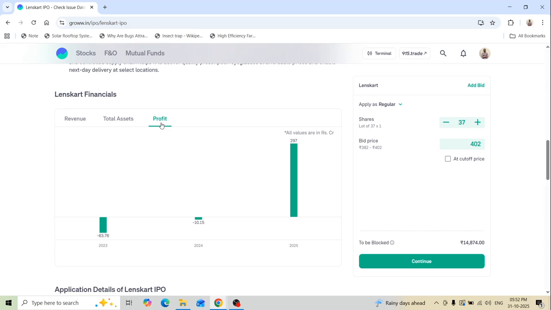As the company expands, its financials are improving and profits are becoming positive. Now they are entering the IPO to expand their factory for manufacturing spectacles and so on. So they want some funds to establish an expansion of the organization.